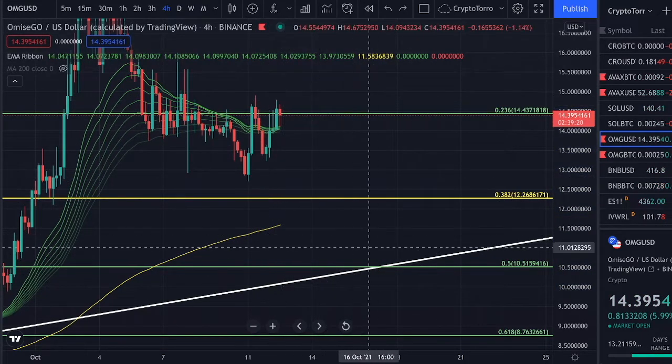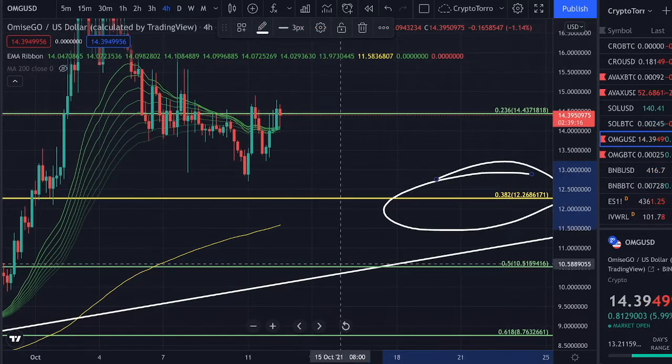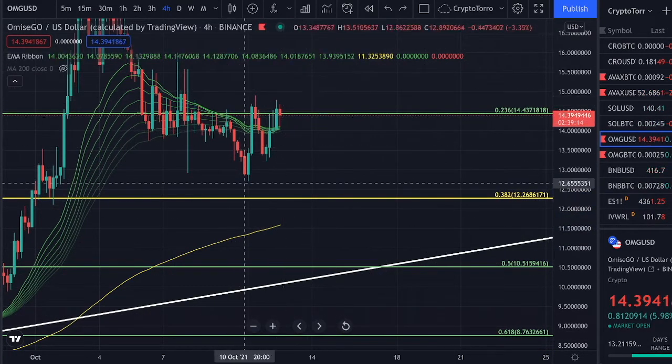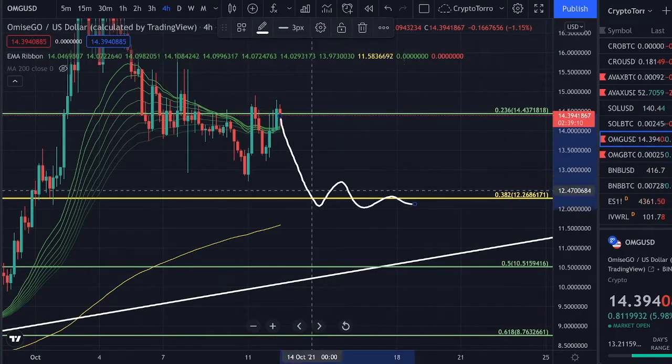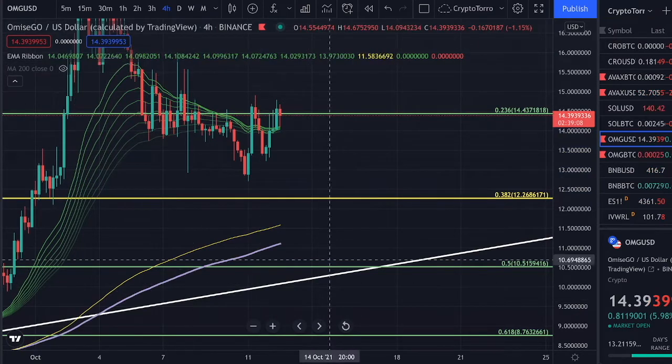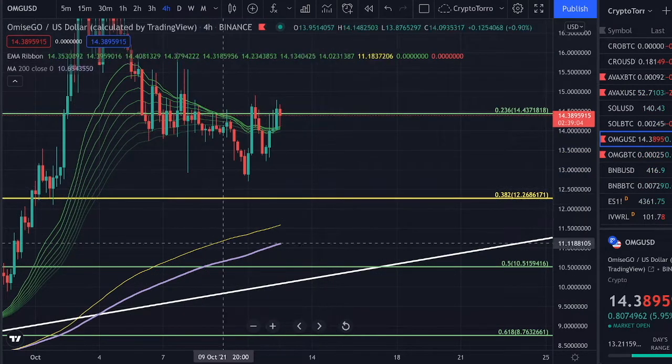But before heading all the way, the first target that we are going to reach is the 0.382 at $12.26. This is for me a rather realistic target. I think that is very likely to occur because if we enable the 200-day moving average, you can clearly see that the 200-day moving average is heading in that direction.